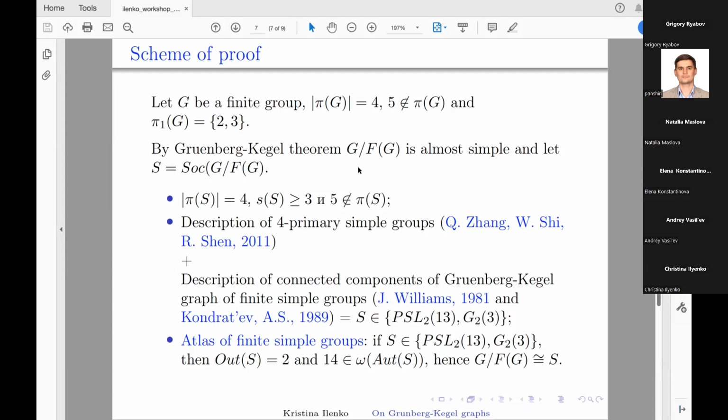Here we denoted by F(G) the Fitting subgroup, and it is the unique maximal normal nilpotent subgroup.